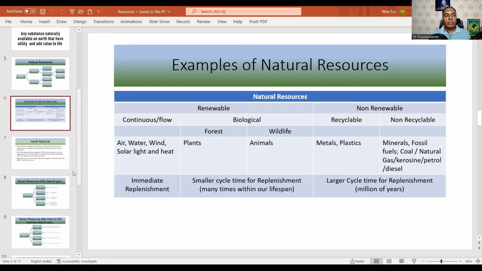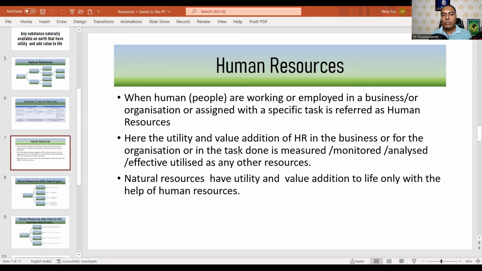Now we will see the human resource. Human resource refers to people who are working or employed in a business or organization or assigned a specific task. So if you are put into some employable way, we call it a human resource. Here the utility and value addition of human resource in the business, organization, or task done is measured, monitored, analyzed, and effectively utilized like any other resource.